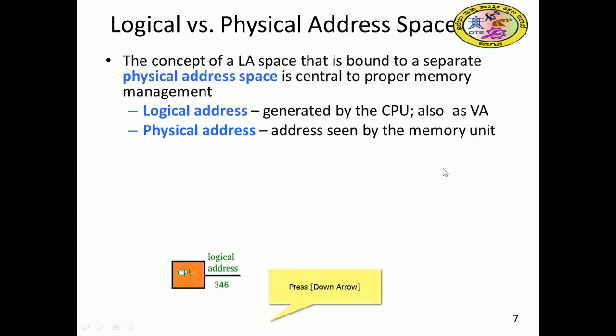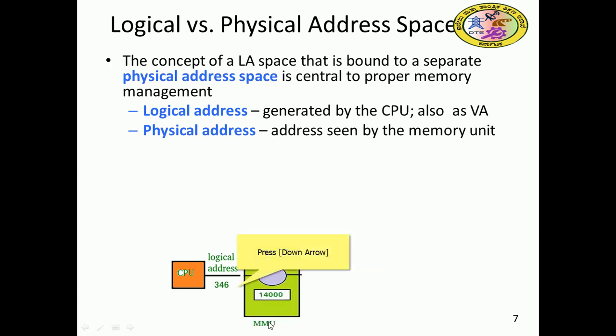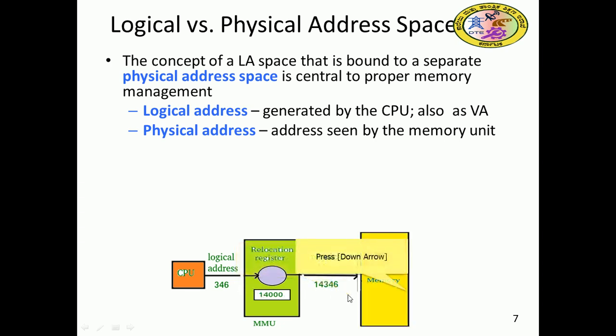Assume, for example, the CPU generates the logical address 346. Once the logical address is there, the relocation register comes in. It has a base address of 14,000. So this 14,000 will be added to 346 and the physical address becomes 14,346. This location will be pointed to in the memory. Whatever component exists in that location is going to be retrieved, and that is the intention behind the CPU: to bring out the instruction or data which resides in the memory.